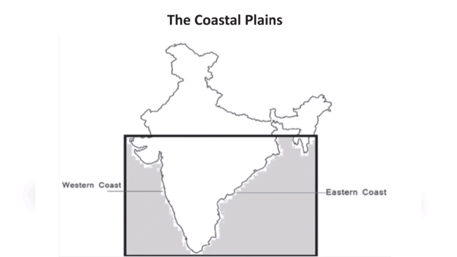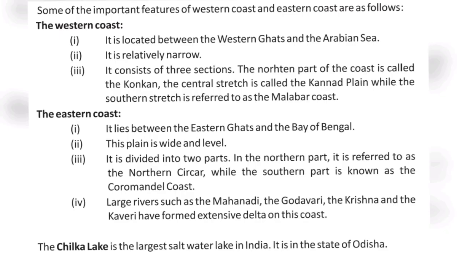The peninsular plateau is flanked by a stretch of narrow coastal strips running along the Arabian Sea on the west and the Bay of Bengal on the east. The western coast, sandwiched between the Western Ghats and the Arabian Sea, is a narrow plain. It consists of 3 sections. The northern part of the coast is called Konkan: Mumbai, Goa. The central stretch is called the Kannada Plain, while the southern stretch is referred to as the Malabar Coast.